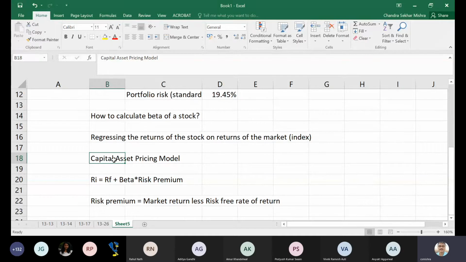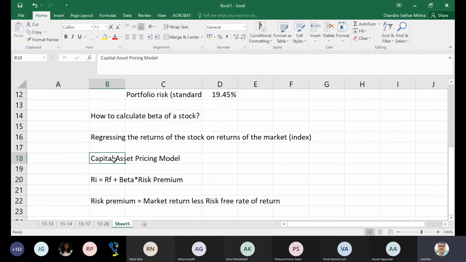This capital asset pricing model has also been questioned. Here again you are finding a linear relation, as Abhyukta is suggesting. We are also assuming that the return of a particular stock or investment is a function of only the market return and the risk-free rate of return. Nothing else. But there is an extension of this theory called arbitrage pricing theory, the APT model, where return on a particular stock could be a function of different things: fundamentals of the company, fundamentals of the economy, industry, etc. So multiple factors can affect the return on a particular stock, which is a multi-factor model, also known as arbitrage pricing theory.